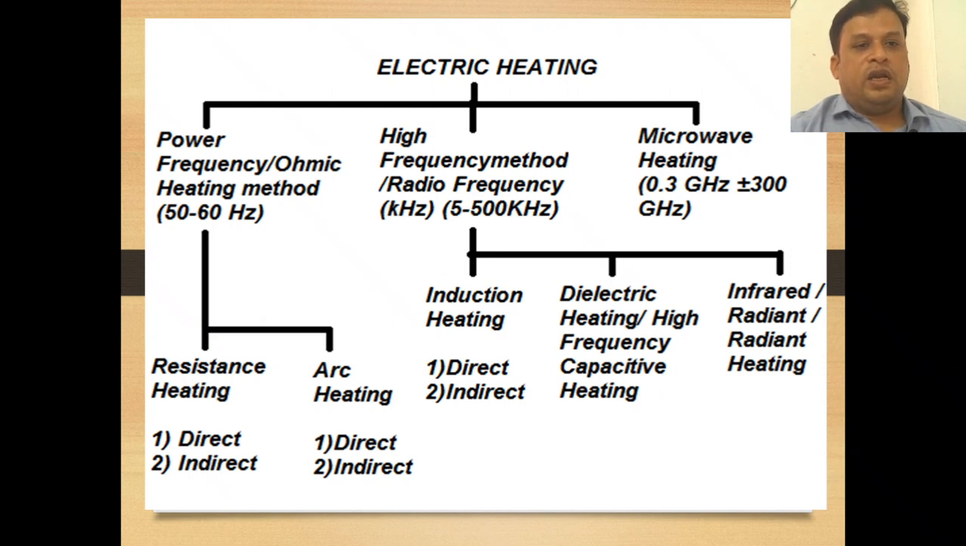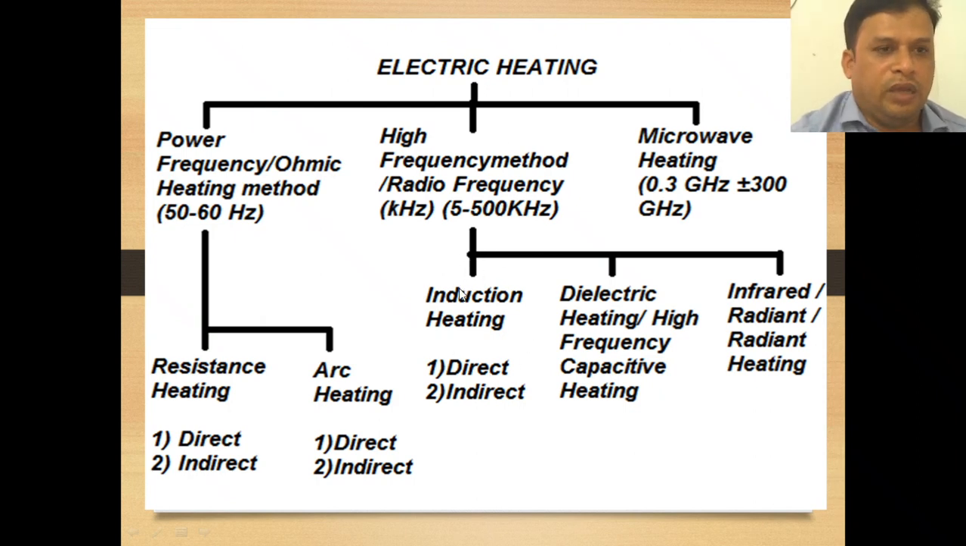In high frequency heating, we come across dielectric heating or high frequency capacitive heating, and also infrared radiant heating, which comes under the high frequency method of heating. So mainly we consider here the power frequency ohmic heating method, 50 to 60 hertz, which is a normal frequency, and the others require higher frequency and are used for different purposes. We will discuss mainly power frequency heating as well as induction heating in later classes.